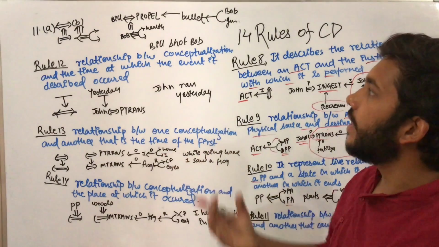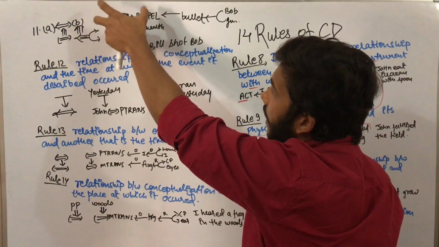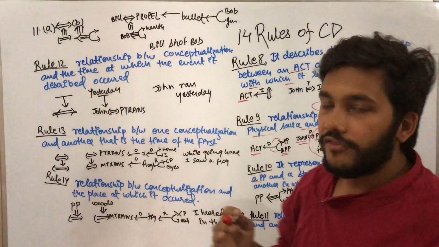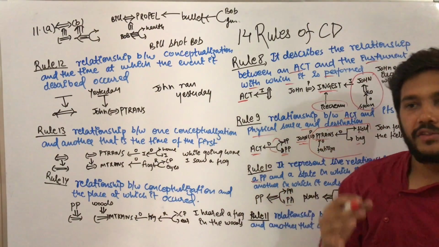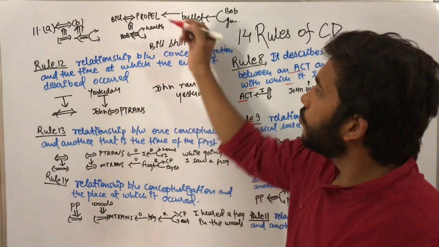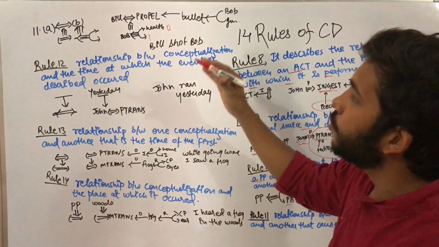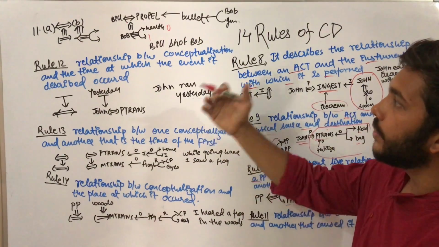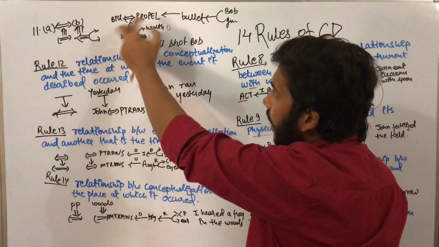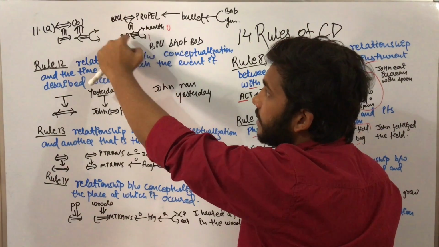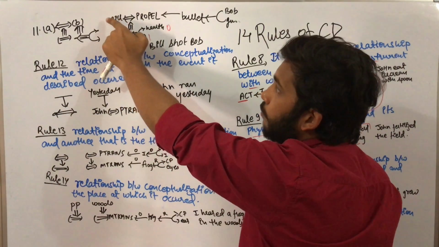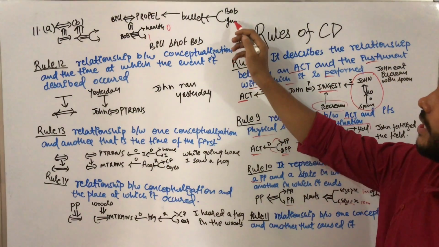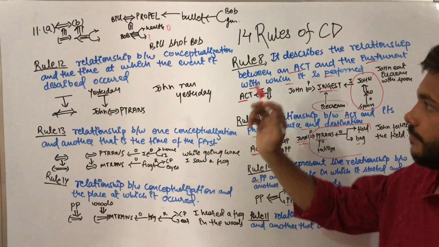With the help of physical movement, any action is being performed. And what is the action being performed? This action is that now the health, that is, if Bob is being shot, then Bob's health will decrease or he will die. So from state 1 he will reach another state, that is 0. So the health condition of Bob is going to decrease, and this health condition is decreased because Bill performed a physical action, that is, he shot Bob.